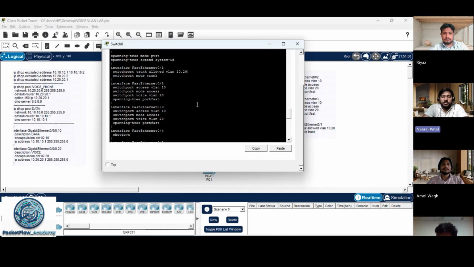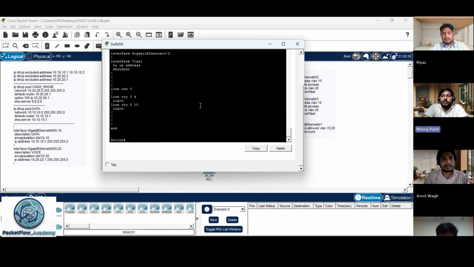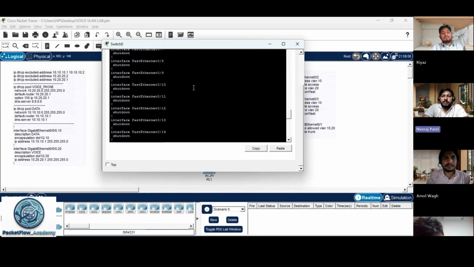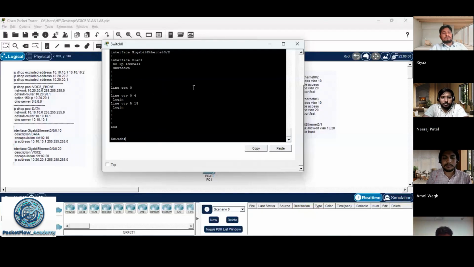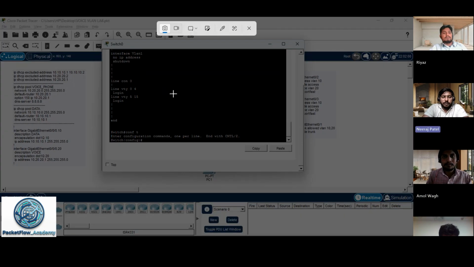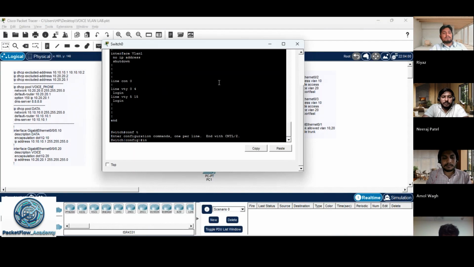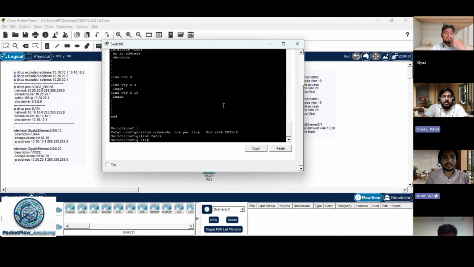If you give the command switchport trunk allowed VLAN all, let's go to the interface, the trunk port interface. Let's go to configure terminal first. Go to the interface. Is this your trunk port? No, this one is not my trunk port.